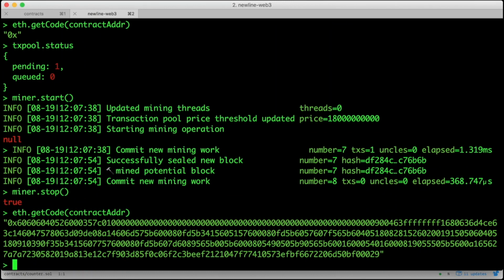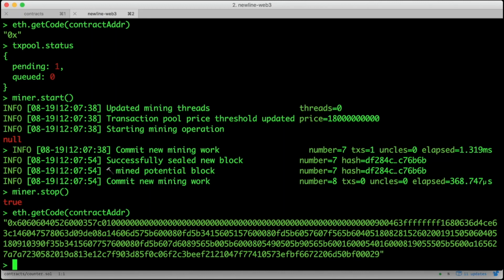Great. If you call eth.getCode and it says 0x, then something went wrong. A value of 0x means it didn't work. But here I can see my contract code, so we're good. We've deployed our contract. Our code's permanent address is now stored at the value of contractAddr. You can think of that address as your contract's personal domain name. It isn't pretty, but it's uniquely yours.